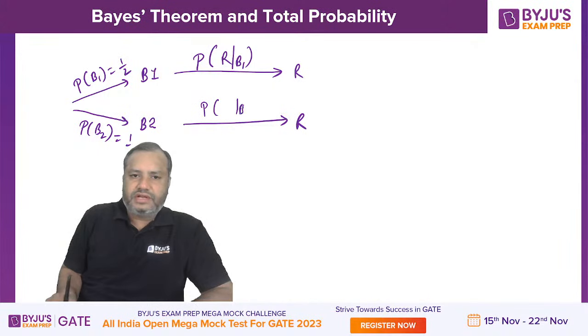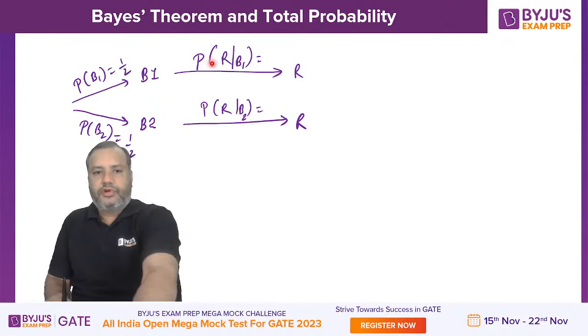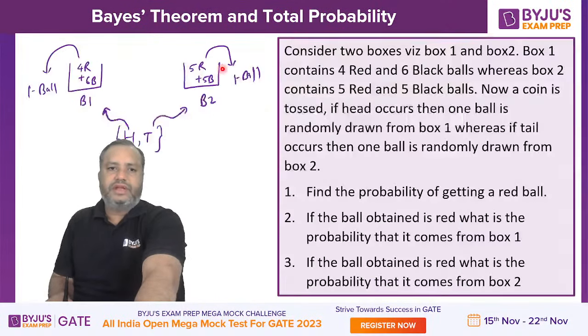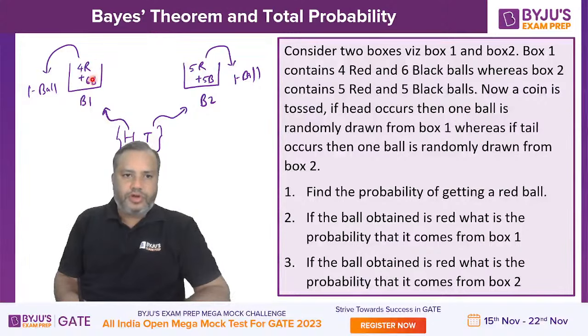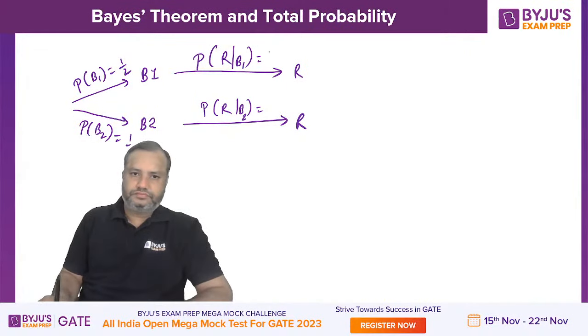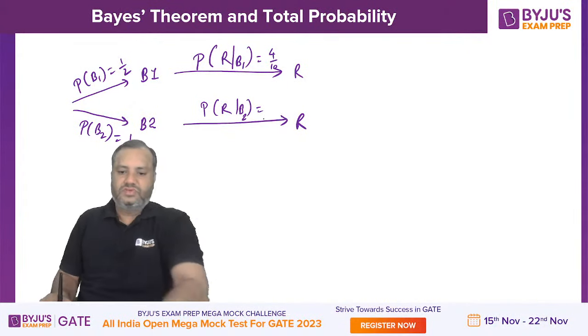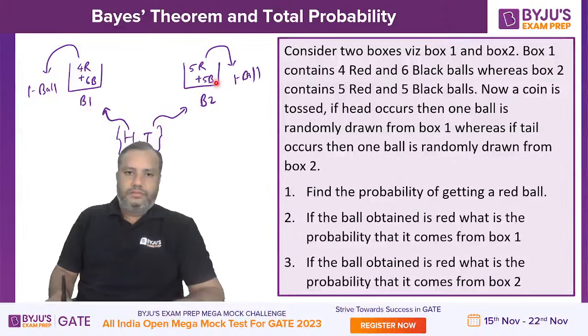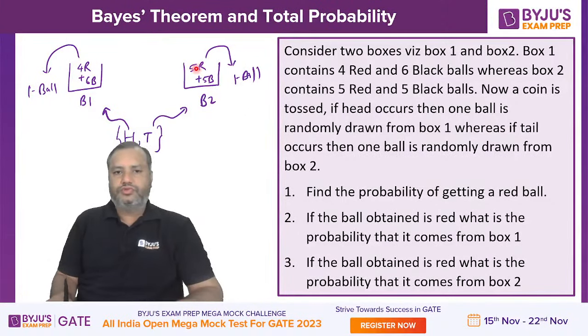If box 2 is already selected, what is the probability of getting a red ball? From box 1, the probability of getting a red ball is 4 by 10. From box 2, the probability of getting a red ball is 5 by 10.